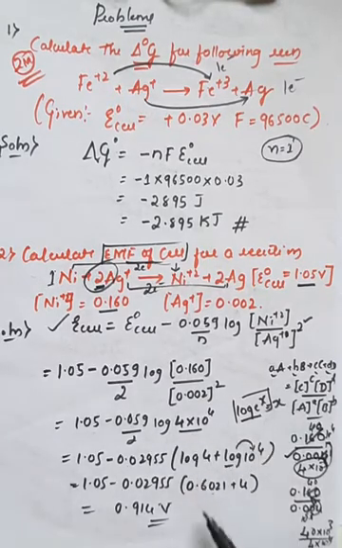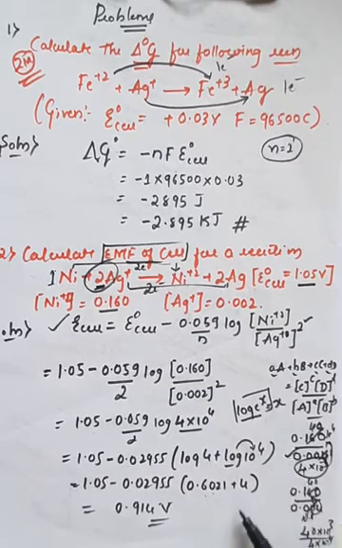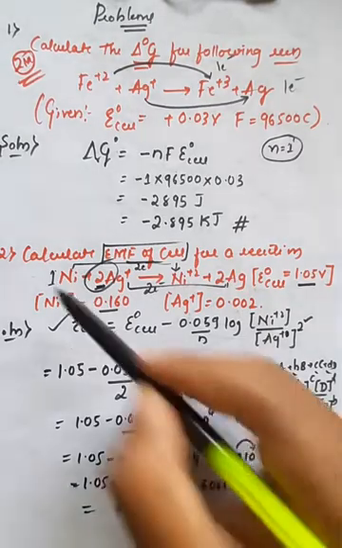So log of 4 is equal to 0.6021, and log of 10 raised to 4 is nothing but 4. On further calculation with the help of a calculator, you will get 0.914 volt, right? So that is the overall value of the calculation of total EMF of the cell for the given reaction.